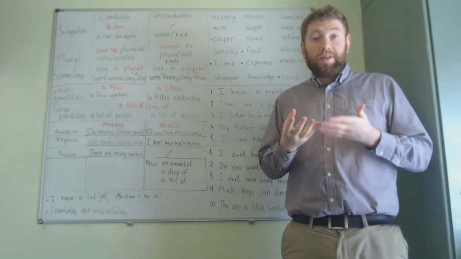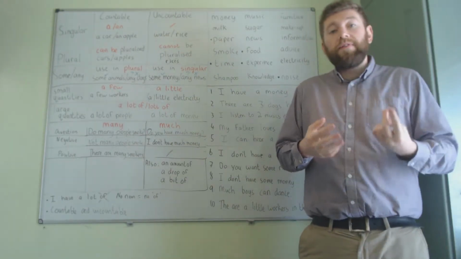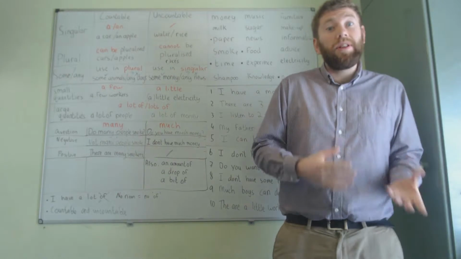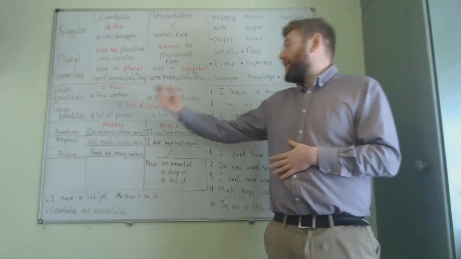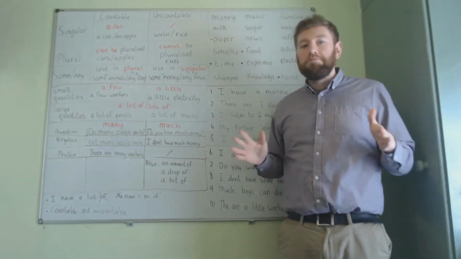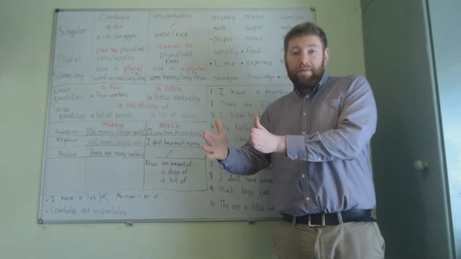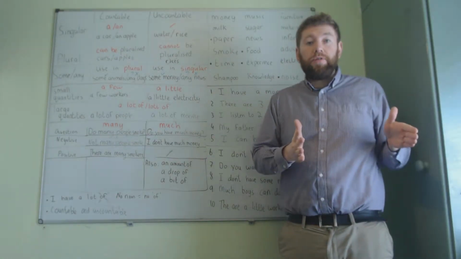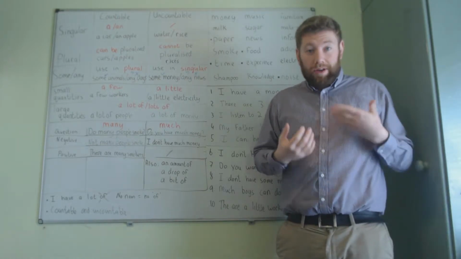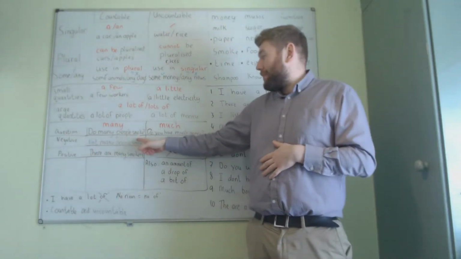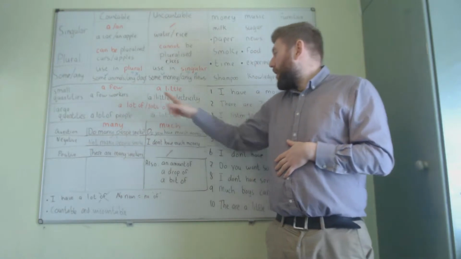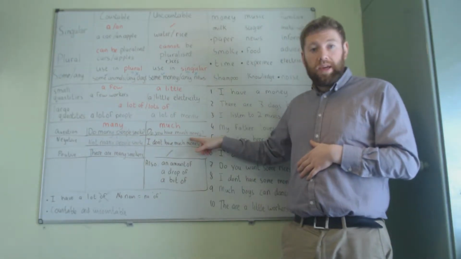For large quantities, we can use "a lot of" or "lots of" for both countable and uncountable nouns. A lot of people, a lot of money, no problem. We also use the words "many" for countable nouns and "much" for uncountable nouns. For example, in questions, do many people smoke? Countable. Do you have much money?